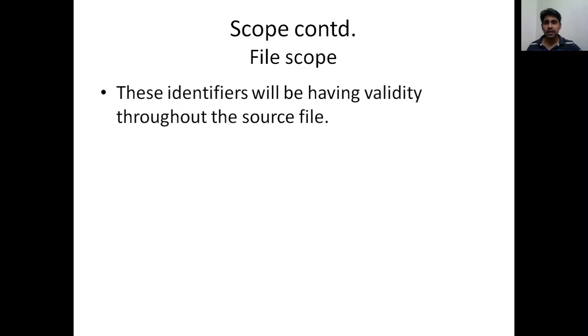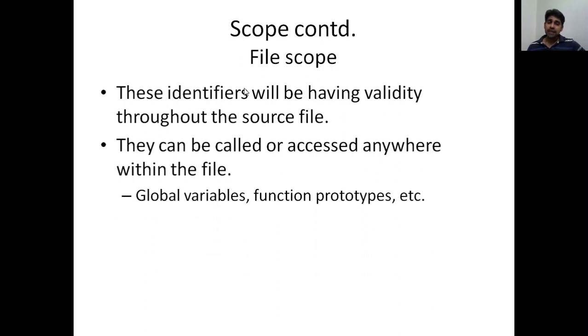Now the file scope. You might have noticed when we are using the Dev C++, we will be creating a new source file every time. So if a variable or an identifier has scope throughout the file, it is called file scope. These identifiers will have validity throughout the source file. They can be called or accessed anywhere within the source file, so you can call them from anywhere. For example, global variables and function prototypes.